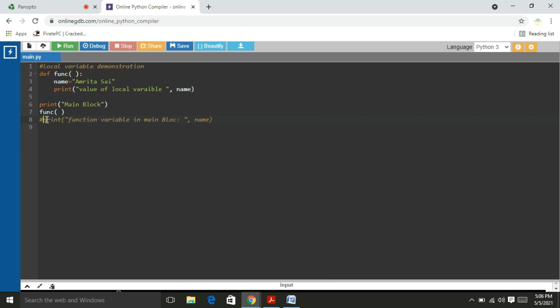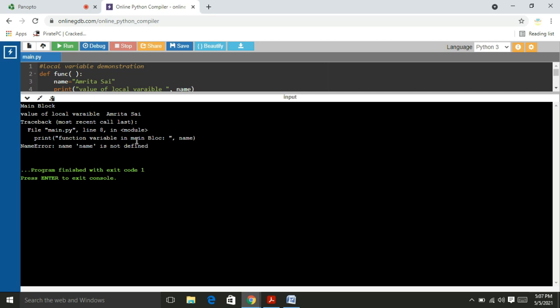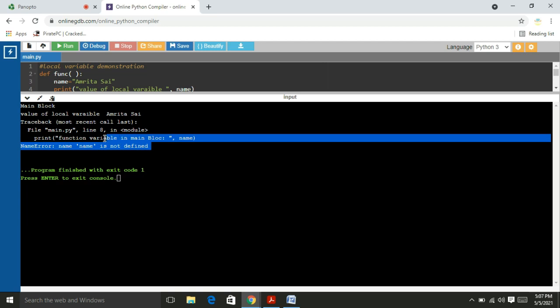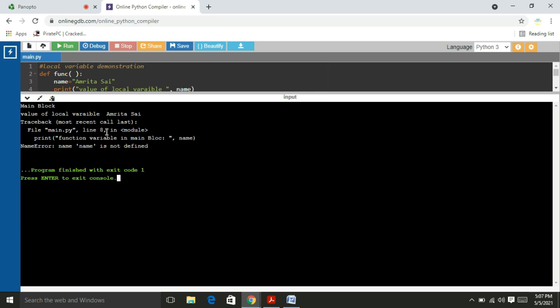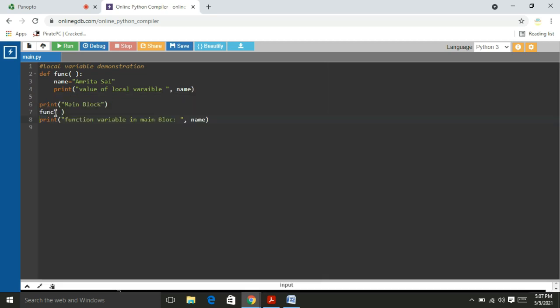Now I am trying to print the same variable value in the main block. That means in another block, what will happen? Please observe. Here we can observe that after printing, when the main block is executed, it will generate an error: file line number 8, function variable main block, NameError: name is not defined. It says that the name variable is not available in the main block. Okay friends, this is the local variable description.